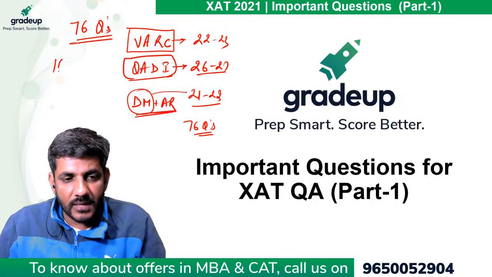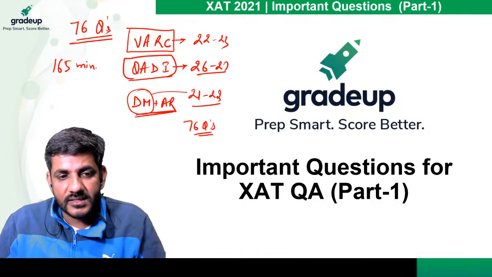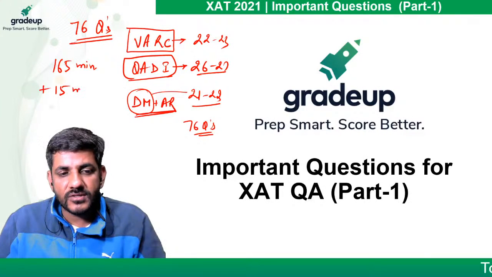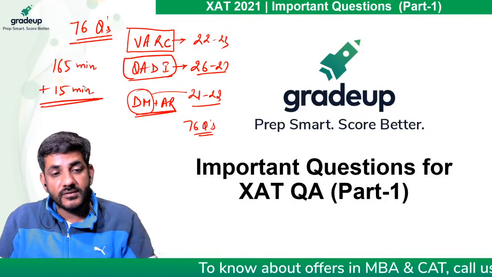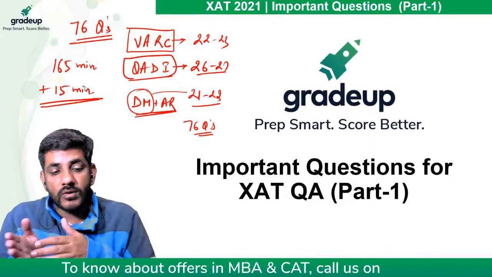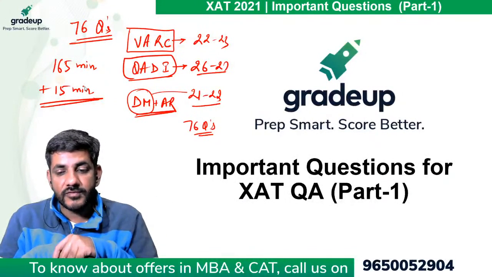The ZAT paper would be high. यश गुड इवनिंग. It will be of 165 minutes followed by 15 minutes of GK. So after 165 minutes they'll take the answer sheet from you and then they'll give you another paper for GK that will be of 15 minutes.